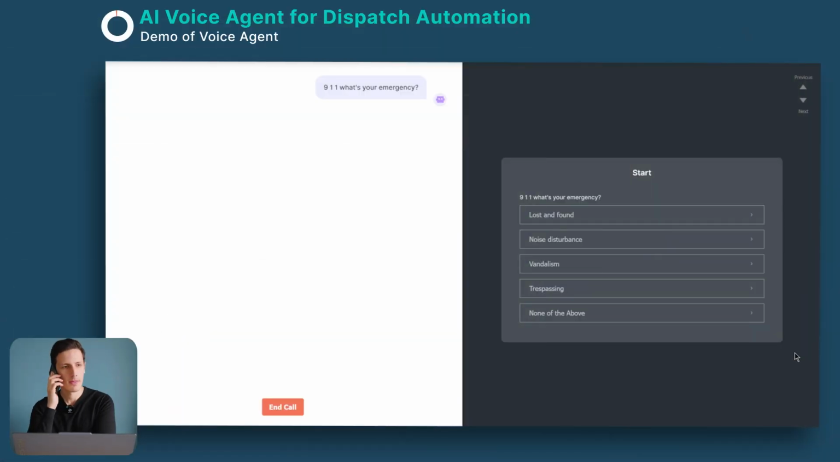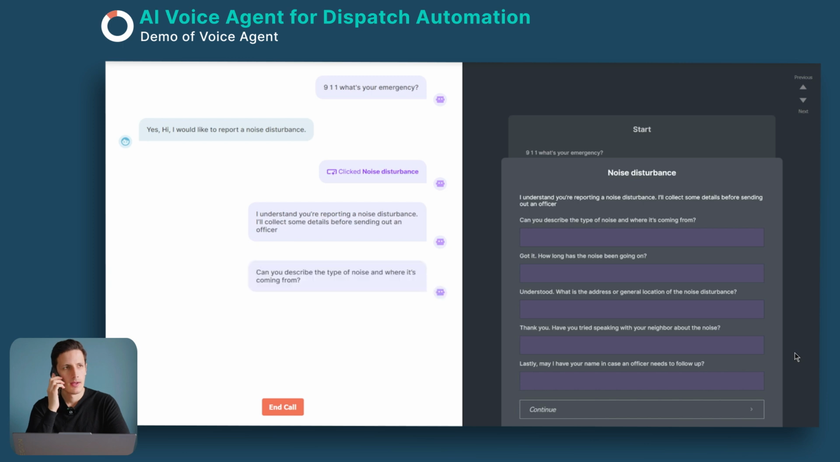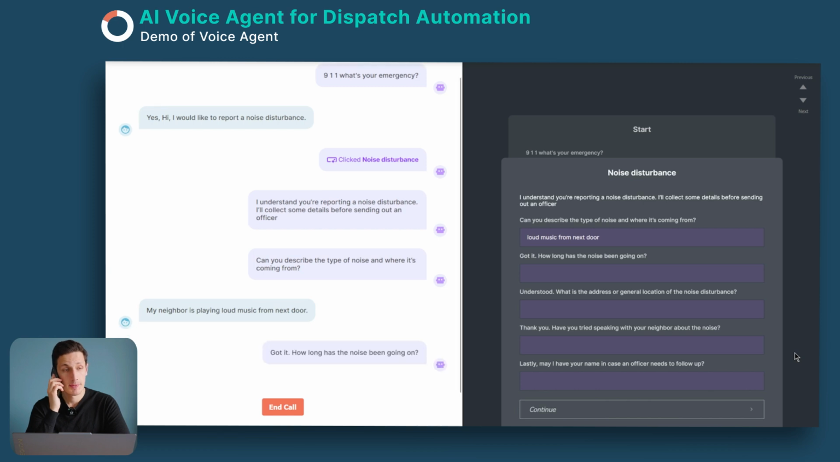911, what's your emergency? Yes, hi, I would like to report a noise disturbance. I understand you're reporting a noise disturbance. I'll collect some details before sending out an officer. Can you describe the type of noise and where it's coming from? My neighbor is playing loud music from next door. Got it. How long has the noise been going on? It's been going on for 2 hours.